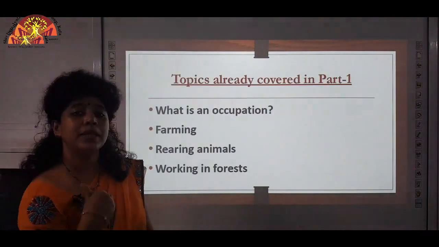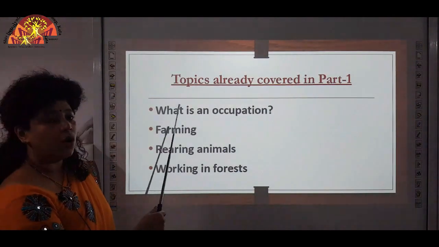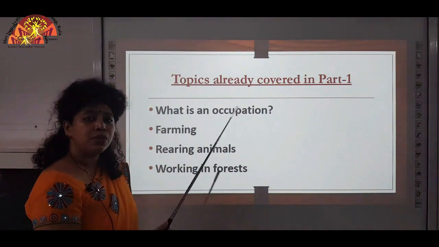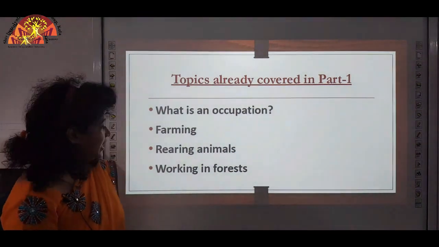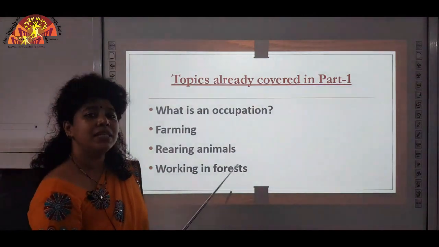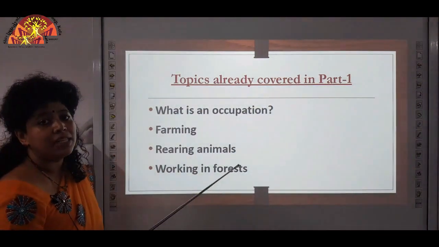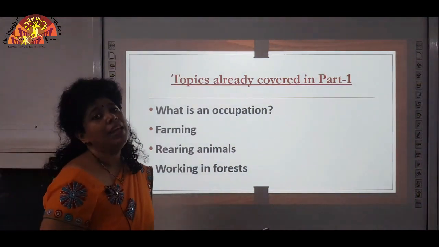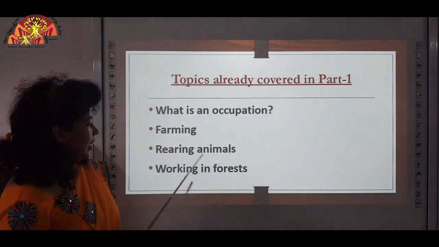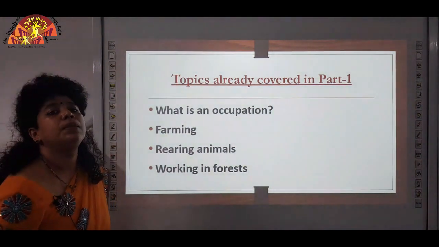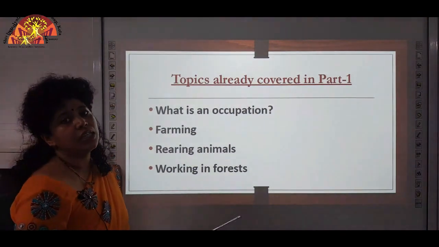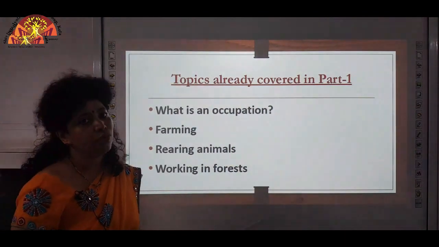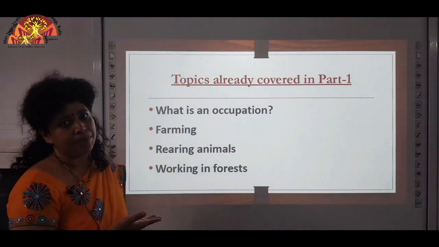So what all did we do in the previous class? We did what is an occupation. We learnt about farming and how farming is an important source of income for people in villages. We learnt about rearing animals, the different kinds of rearing animals. We learnt about poultry farming, dairy farming, cattle farming and fishing and fish farming in rearing animals. We also learnt about the people who work in forests to obtain wood and the various uses of wood. So now we shall do the second part of this chapter.